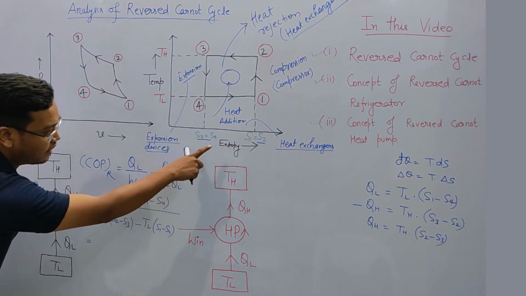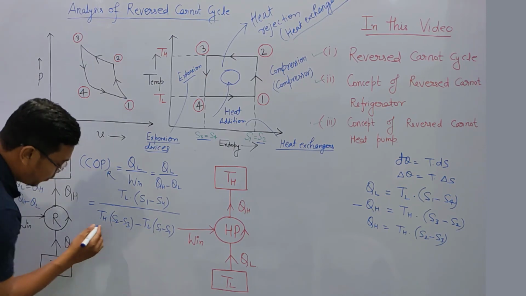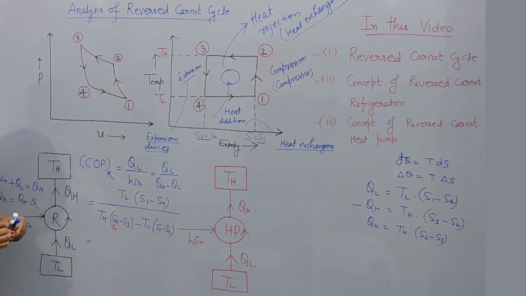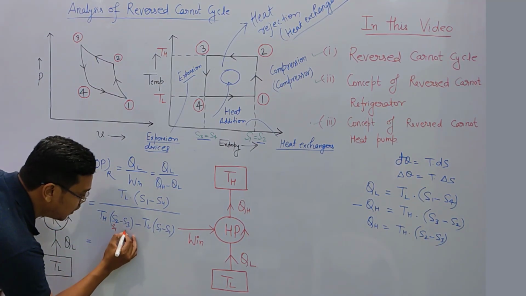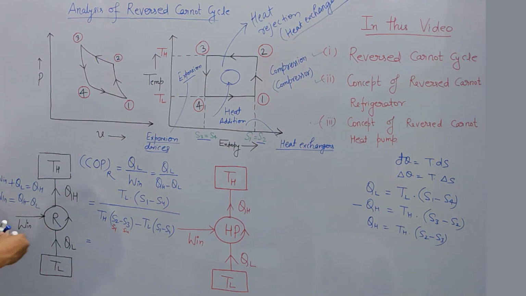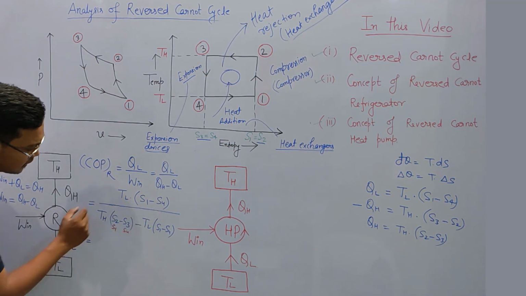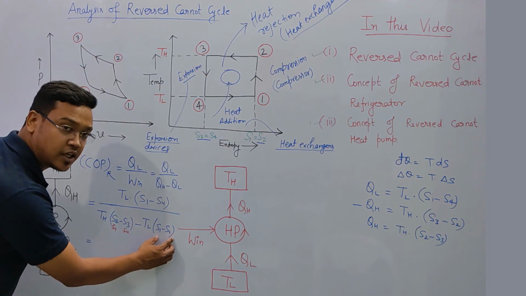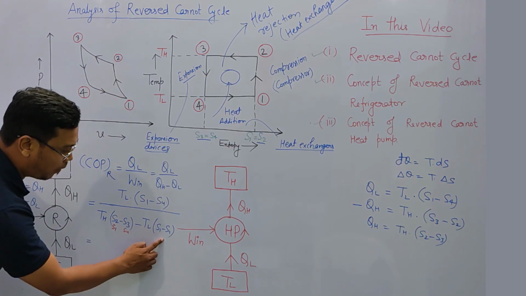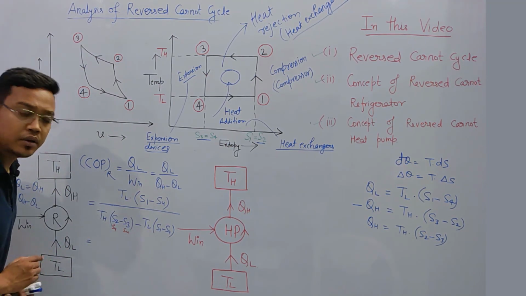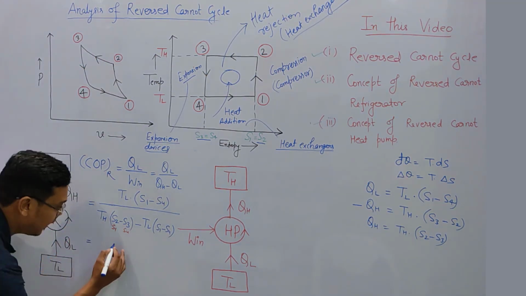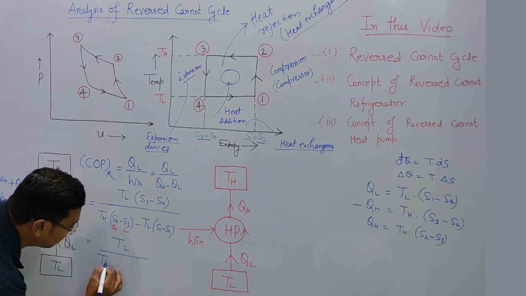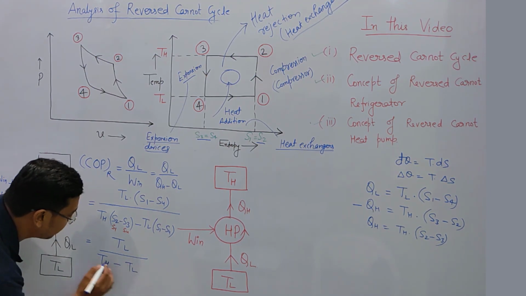So if I put S2 is equal to S1 and S3 is equal to S4, you can easily see here S1 minus S4, and this one also S1 minus S4, and this one also S1 minus S4. This I will take common and this will cancel out. Okay, so I can write directly TL divided by TH minus TL.